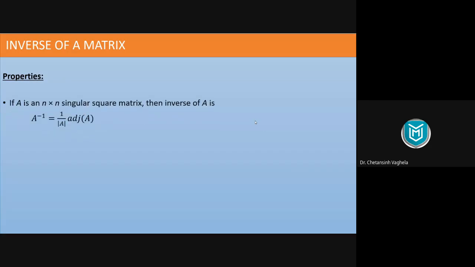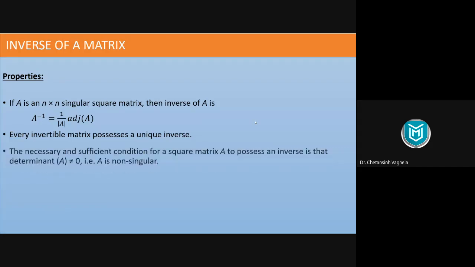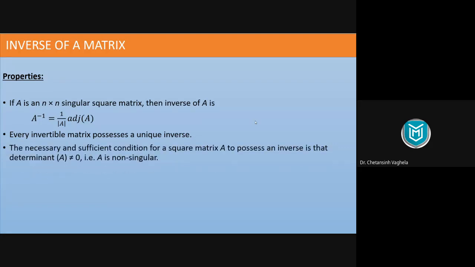So if A is any non-singular matrix, then A inverse is given by this formula: A inverse is equal to 1 upon determinant of A into adjoint of A. We know about this formula. Second, every invertible matrix possesses a unique inverse. Unique inverse means for any matrix A there will be only one inverse. ऐसा नहीं है कि A के लिए एक से ज़्यादा inverse मिलेंगे. There will be one and only one inverse for any non-singular matrix A. Then the necessary and sufficient condition to have an inverse is that the determinant of A should be non-zero. That means your matrix A should be non-singular.